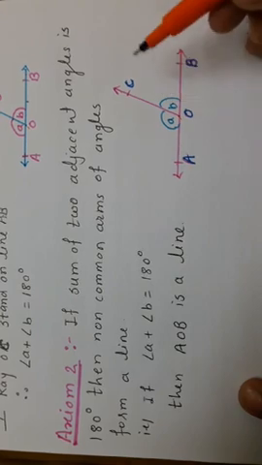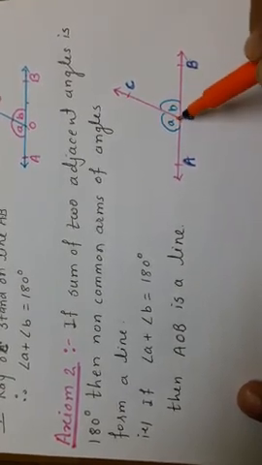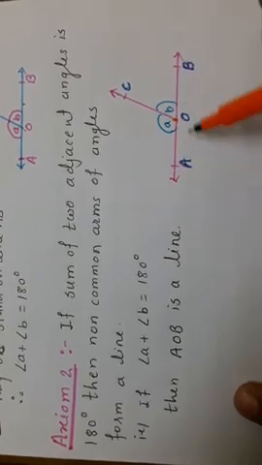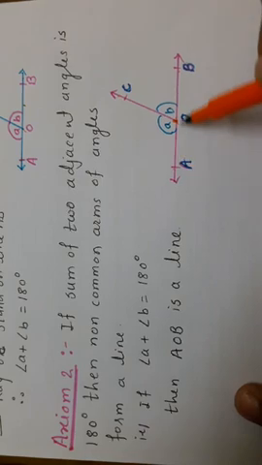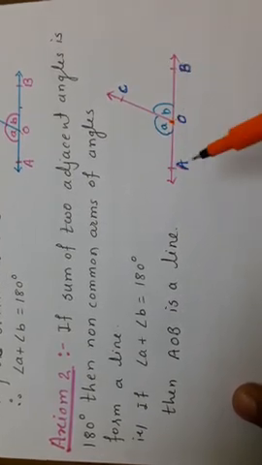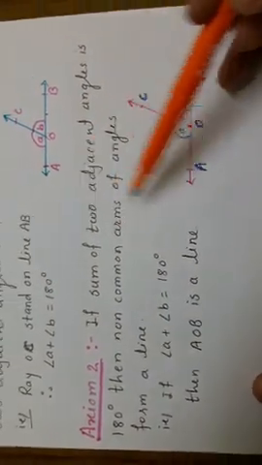That's why if A plus B is 180 degrees, then OA and OB are two rays, and because of the two rays, one line is formed, and we can say AOB is a line. Both axioms are converse to each other.